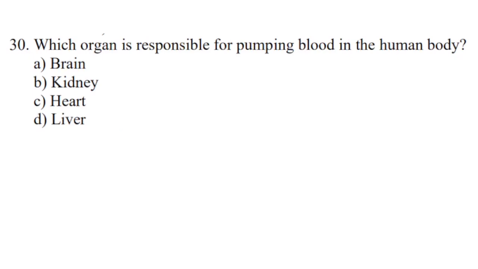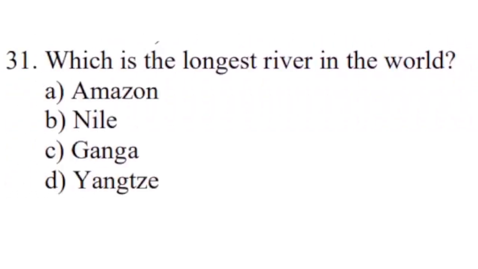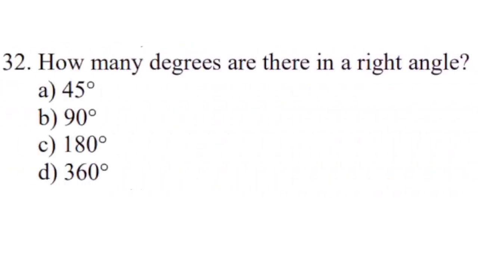Question number 30. Which organ is responsible for pumping blood in the human body? Correct answer is option C, heart. Question number 31. Which is the longest river in the world? Correct answer is option B, Nile. Question number 32. How many degrees are there in a right angle? Correct answer is option B, 90.